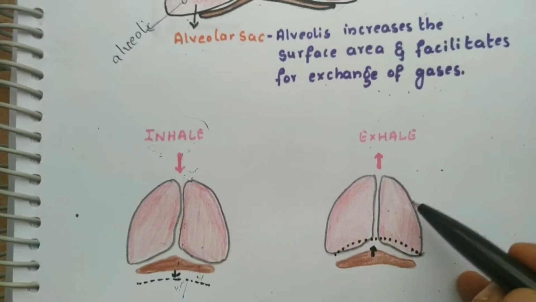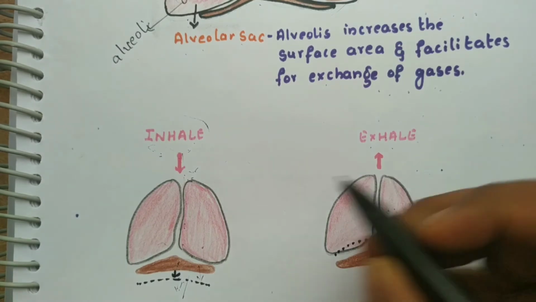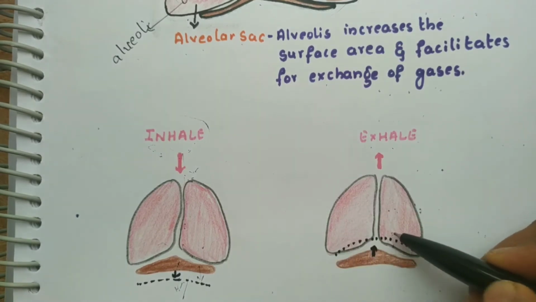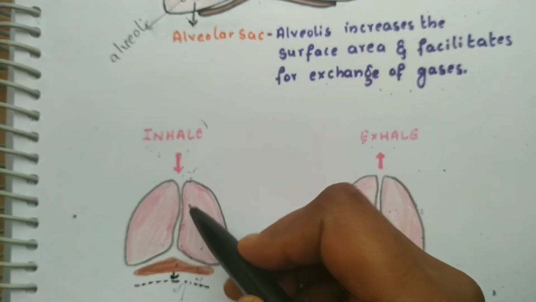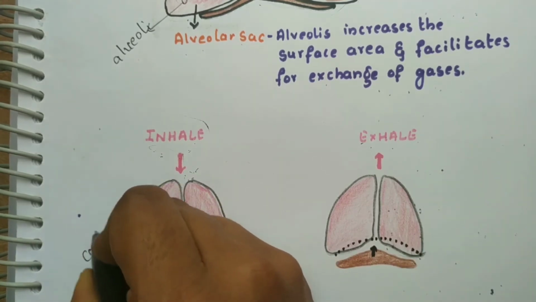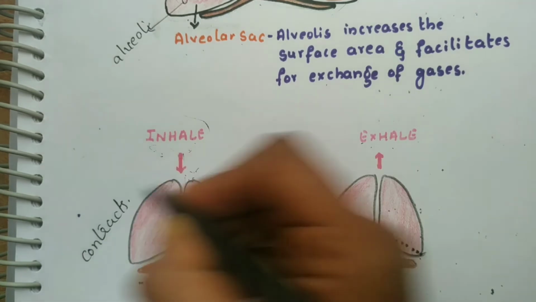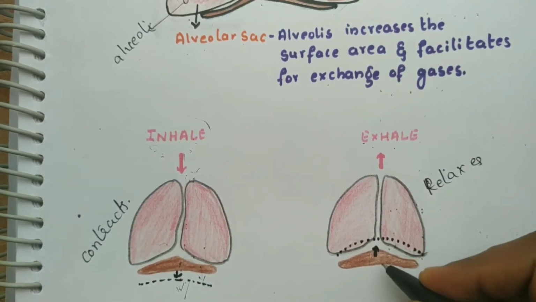And when we exhale, that is leaving out the air, the diaphragm relaxes and air is passed out. When we inhale, it gets contracted. In case of exhalation, it relaxes. I'll write here, it contracts. The diaphragm contracts and here it relaxes, and it comes back to its place.